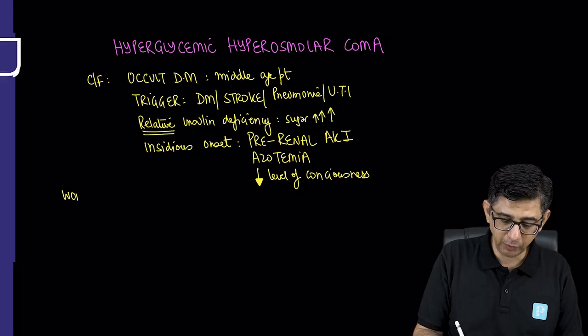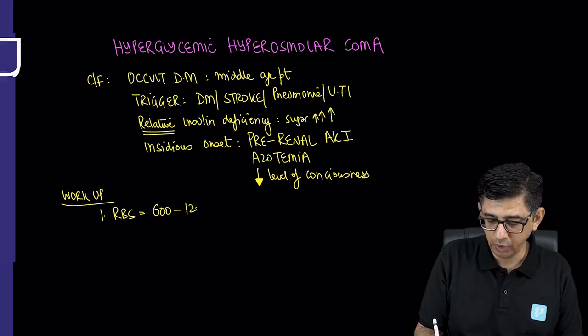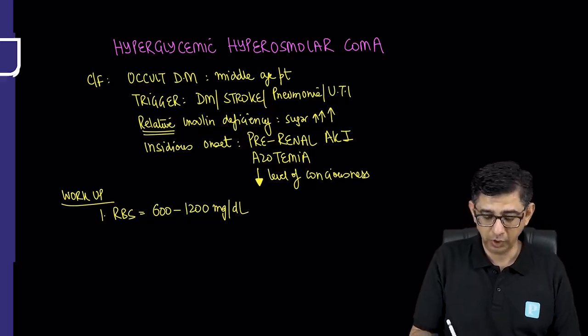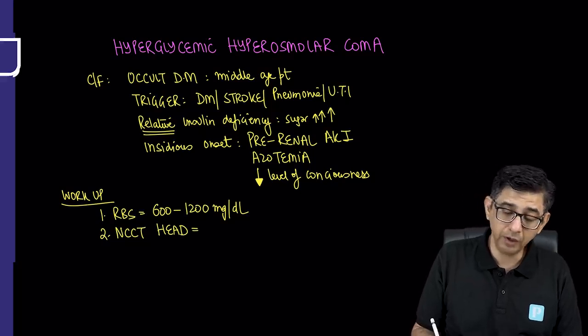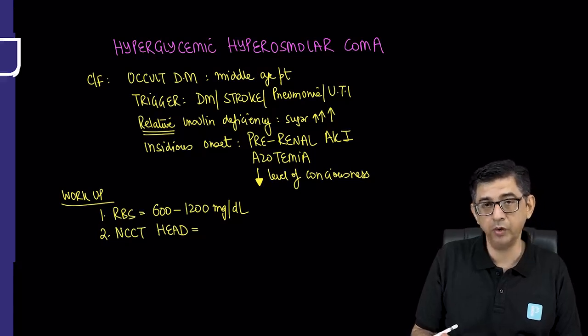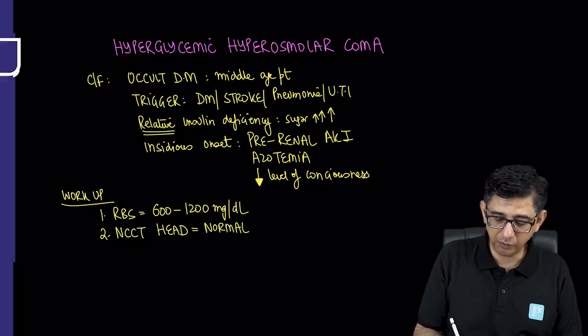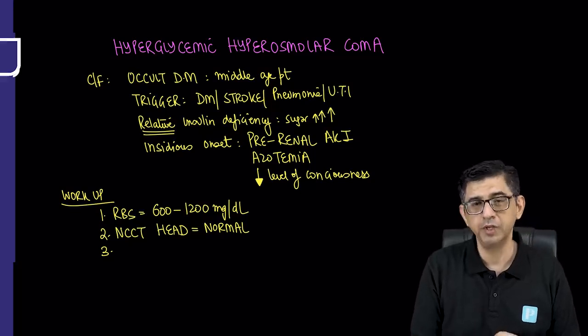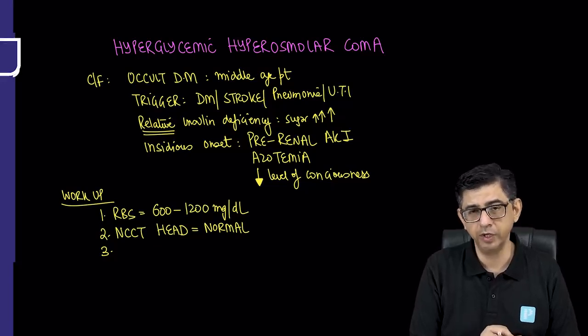So when you will be doing workup of this patient, the shocking thing will be the absolutely grossly elevated blood sugar value that would be in the range of 600 to 1200 milligram per deciliter. Because the person has gone into encephalopathy, initially I thought I should do a CT head as well. Stroke can be a trigger for it. So you could be having trigger stroke and hyperosmolar coma occurring together as well. Or there's another possibility that even if he will develop an ischemic stroke, the CT scan, if done early, might even be normal in this patient. So CT scan will not give me too much evidence if it is going to be ischemic stroke. If it is hemorrhagic stroke, then obviously the evidence would come up.